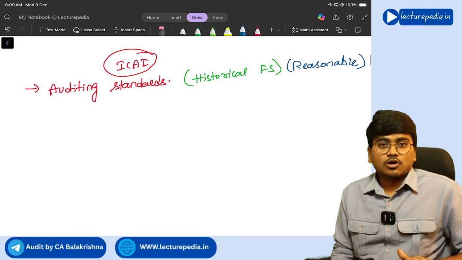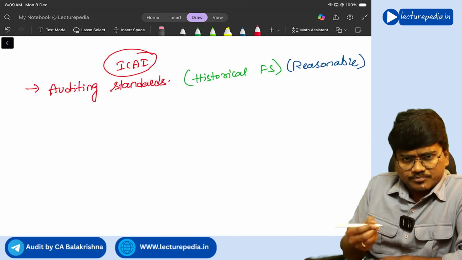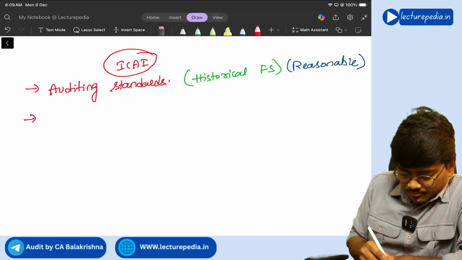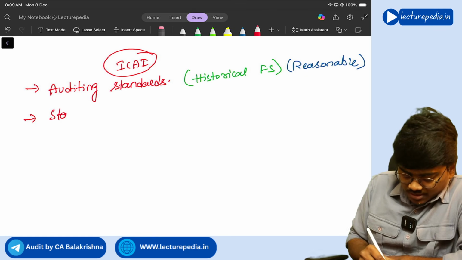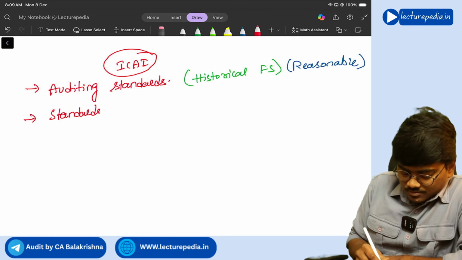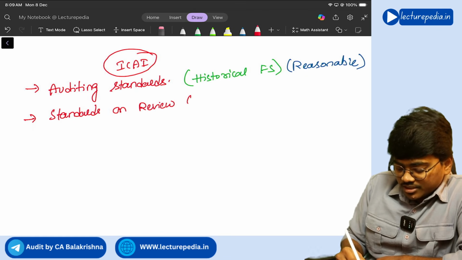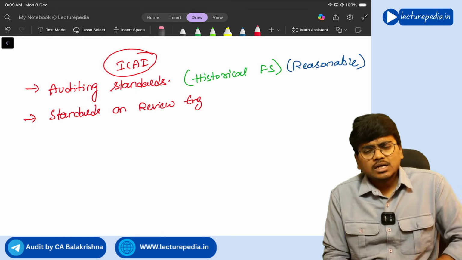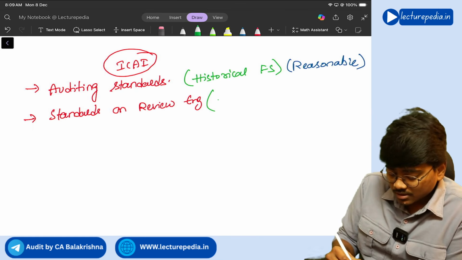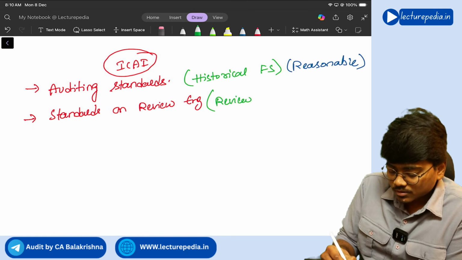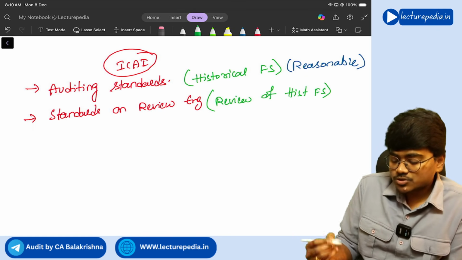Next, after auditing standards, the next series of standards that ICAI has issued are standards on review engagement. These standards on review engagement are also applicable for review of historical financial statements only.